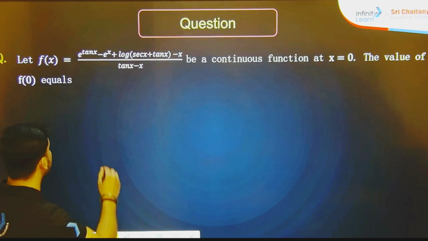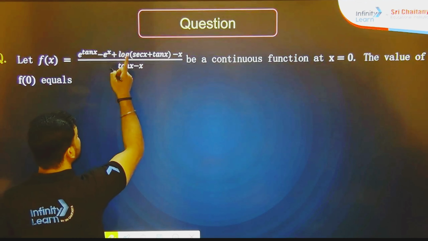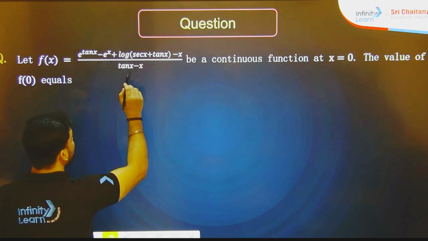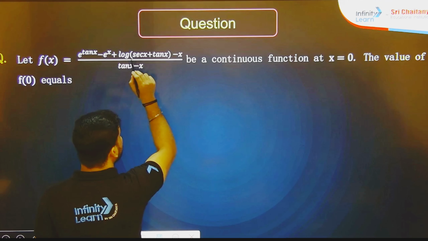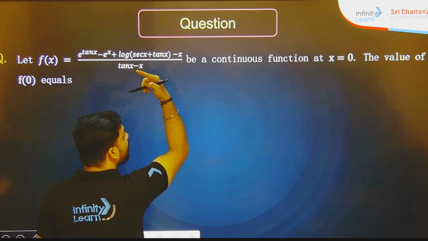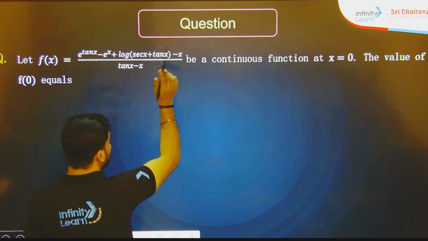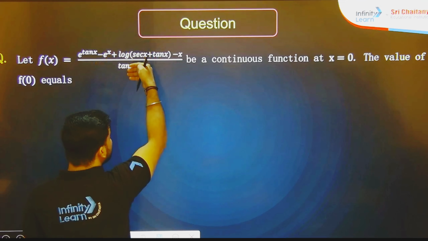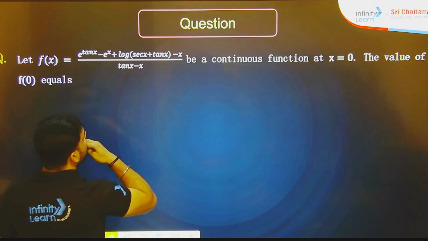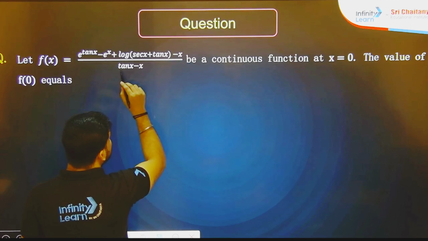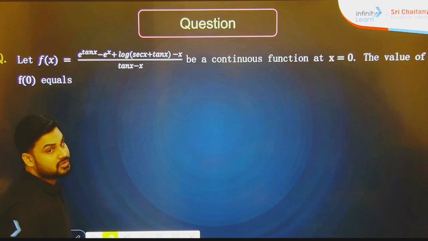If you put 0 here: tan 0 is 0, e to the power 0 is 1, e to the power 0 again 1, 1 minus 1 is 0, log of sec 0 plus tan 0 is log 1, which is 0. So the numerator becomes entirely 0, and the denominator tan x minus x, tan 0 minus 0, is again 0. So it is the 0 upon 0 form.